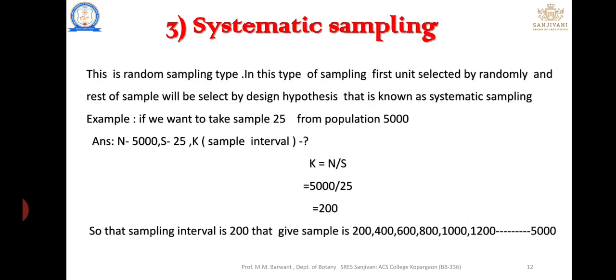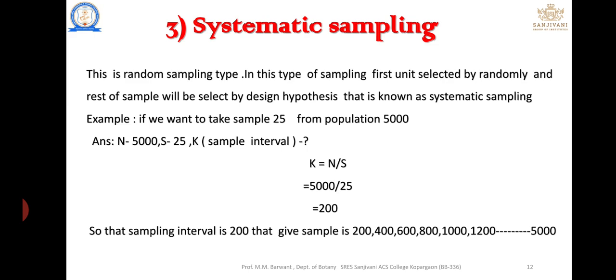Next is systematic sampling. This sampling is a random sampling. In this type of sampling, the first unit is selected randomly, and the rest of the samples are selected by a specific design, which is known as systematic sampling.